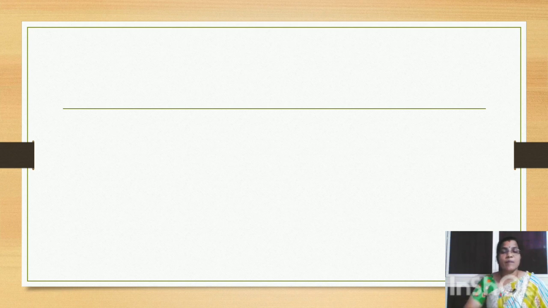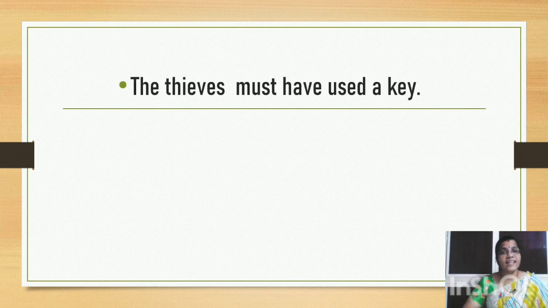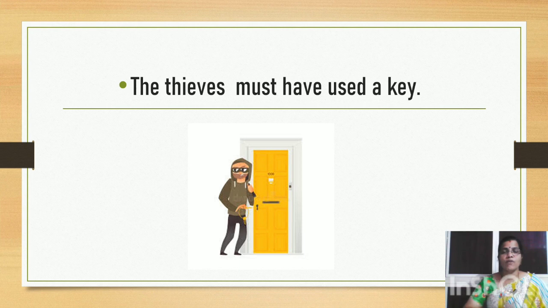I have another example for you. Look at this. The thieves must have used a key. When a police officer enters a scene of a robbery and he doesn't find any other evidence, he might say, the thieves must have used a key. All the doors were locked. Nothing is broken. And hence the only possibility is that the thieves have used a key. And when the police officer is 100% sure, he would say the thieves must have used a key.